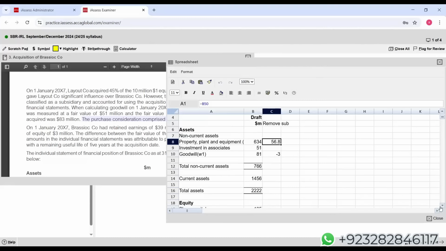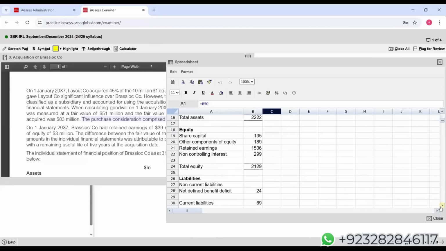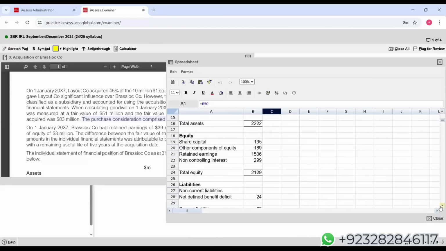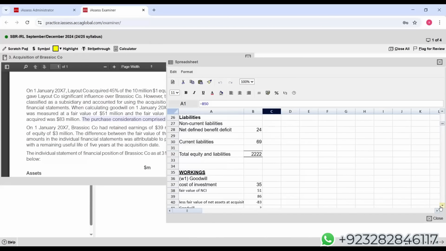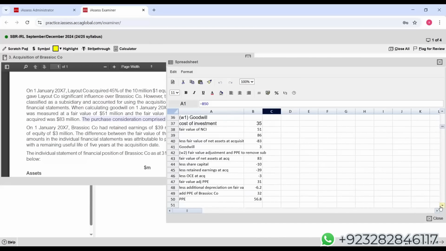Investment in associate, let's see. Do we have it in working 1? Okay, later on. Actually, we have to perform the working for investment in associate as well. So I'll show you that.